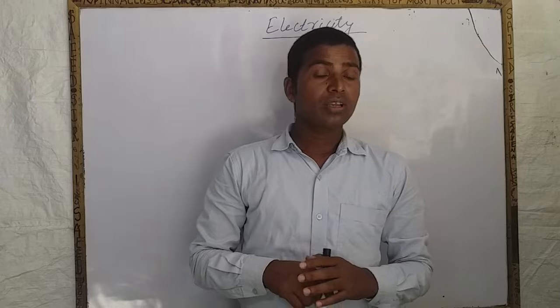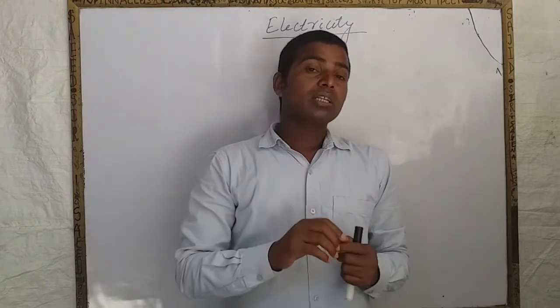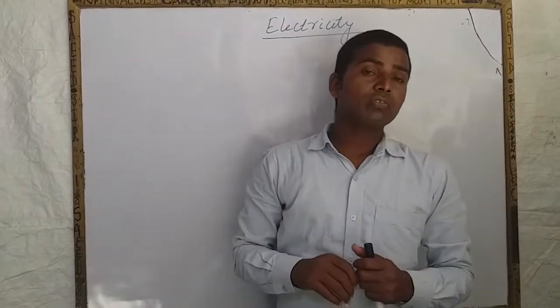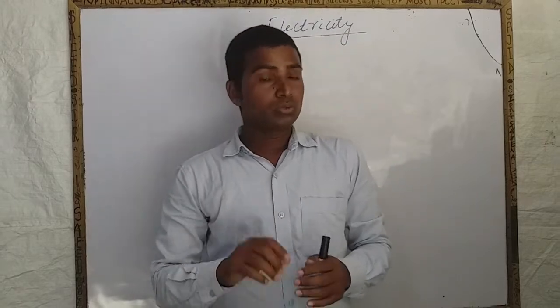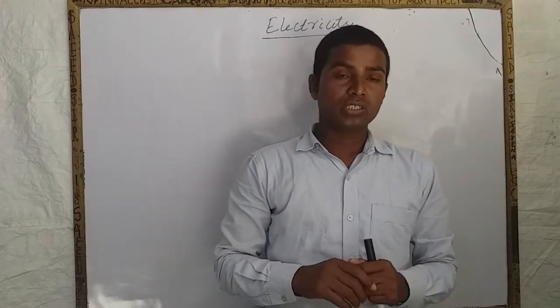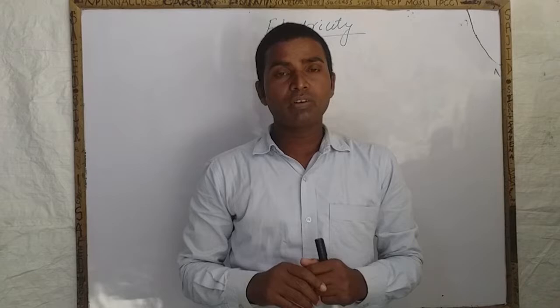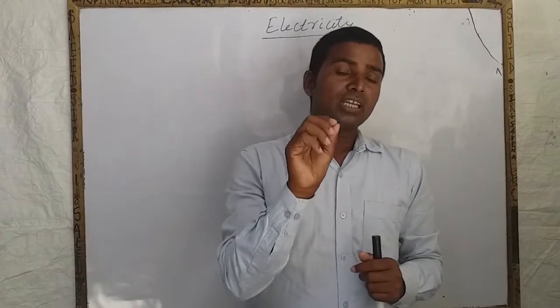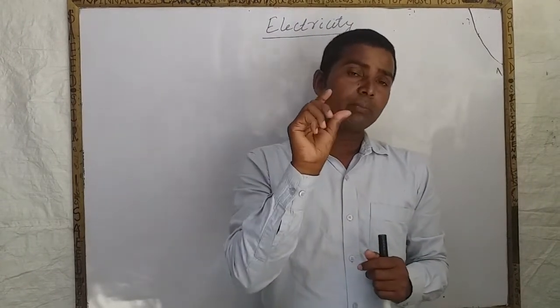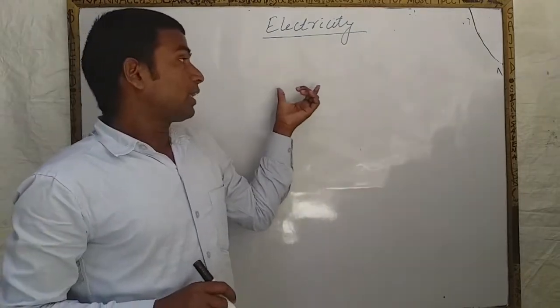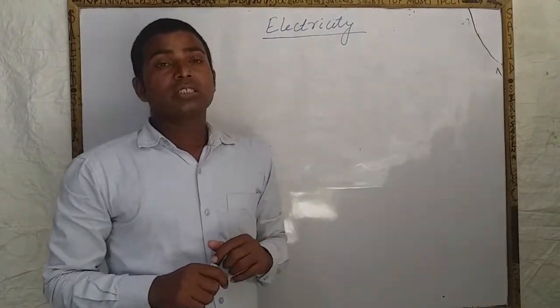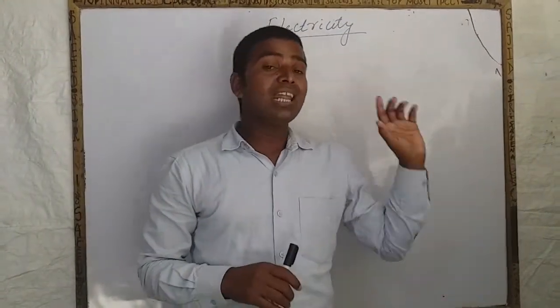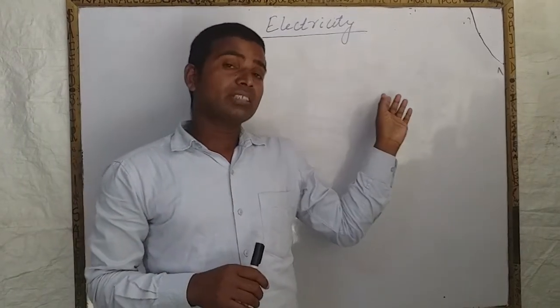Okay. There are some important properties of electric charge. You should know the properties of electric charge. There are many properties of electric charge, but in class 10th you have to read some important properties. The first property is: like charges repel each other and unlike charges attract each other.